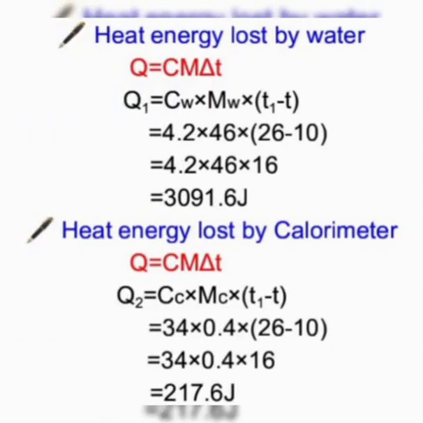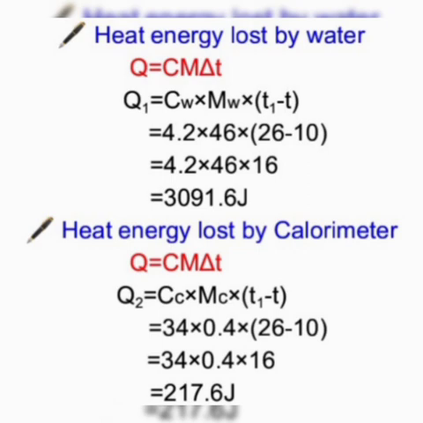Firstly, let us calculate the heat energy lost by water. As we know, heat energy is equal to c m delta T. Let us take heat energy lost by water as Q1. Therefore, Q1 is equal to mass of water into specific heat capacity of water into change in temperature. That is equal to 4.2 into 46 into 26 minus 10, which is equal to 4.2 into 46 into 16. Then we get Q1 is equal to 3091.6 joule.